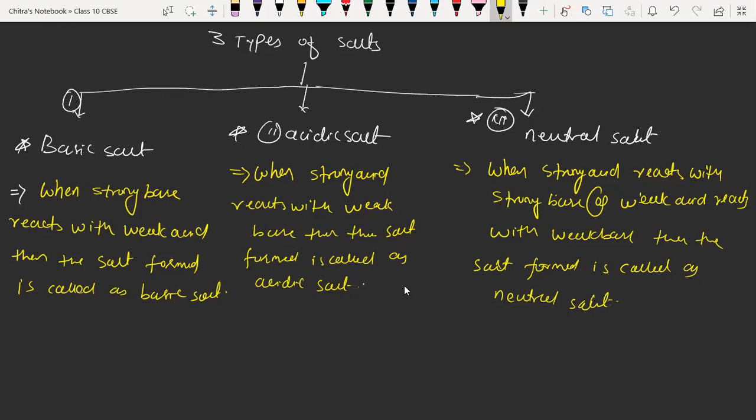So these are the three types of salt. Understood, everyone? Yes, sir. Okay, so again take a screenshot of that.